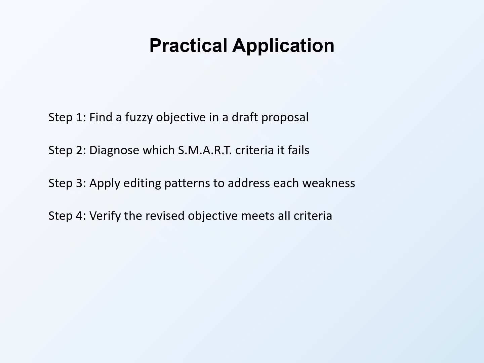Add numbers where quantities are vague. Define populations precisely. Convert activities to outcomes. Add deadlines. Step 4. Verify the revised objective meets all criteria. Run through SMART again with your improved version. Does it now satisfy every criterion? If gaps remain, continue editing.